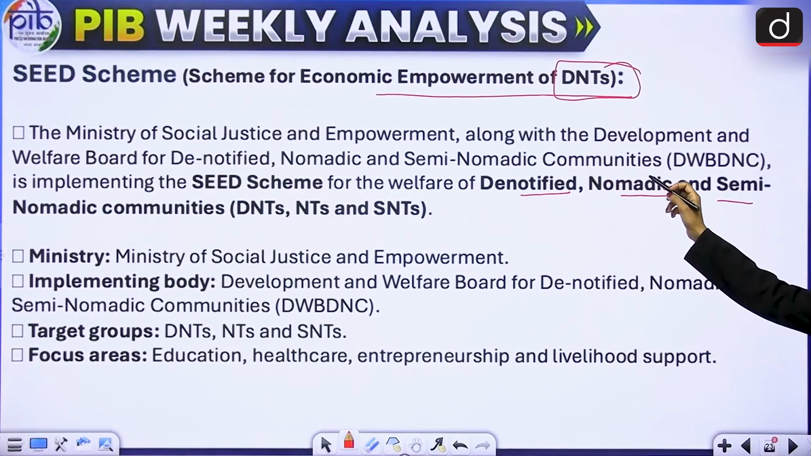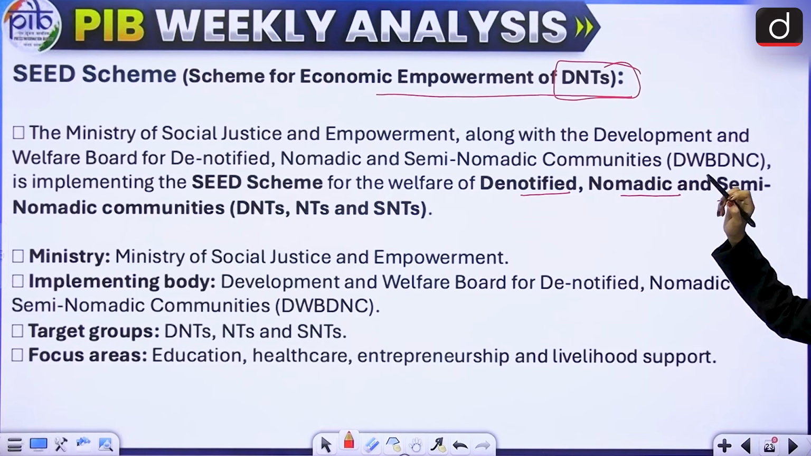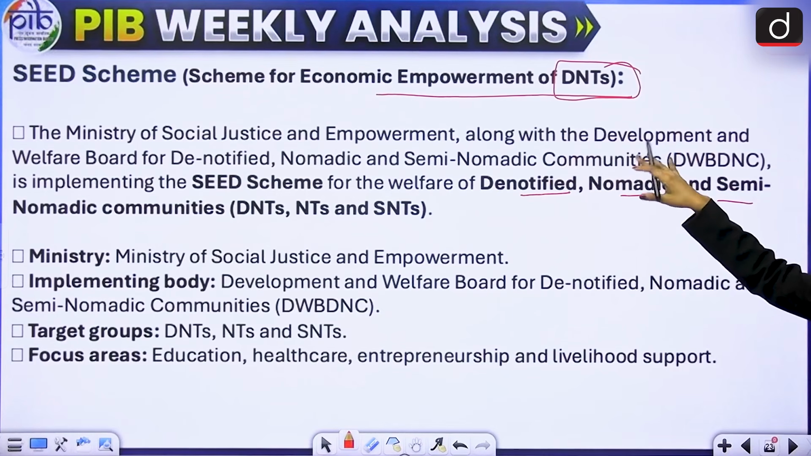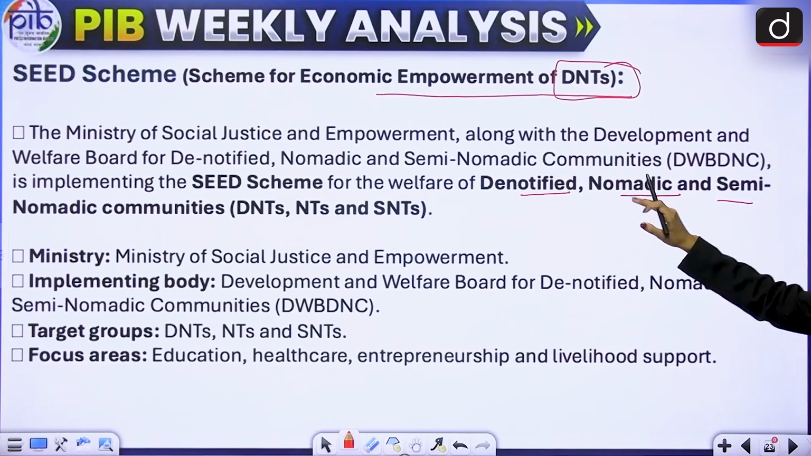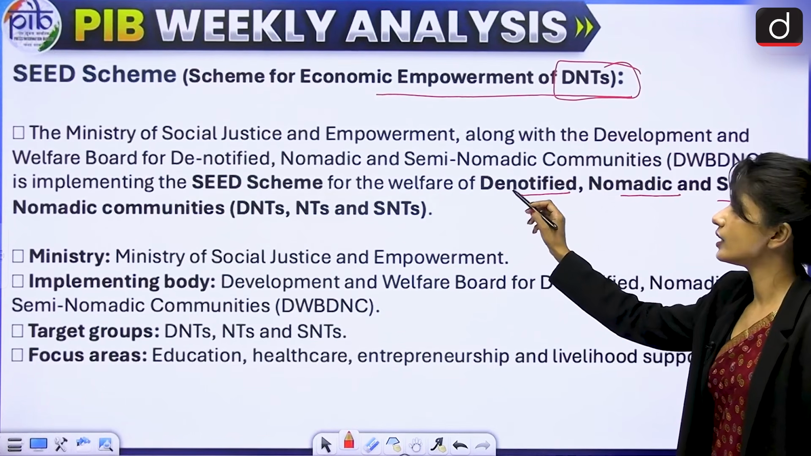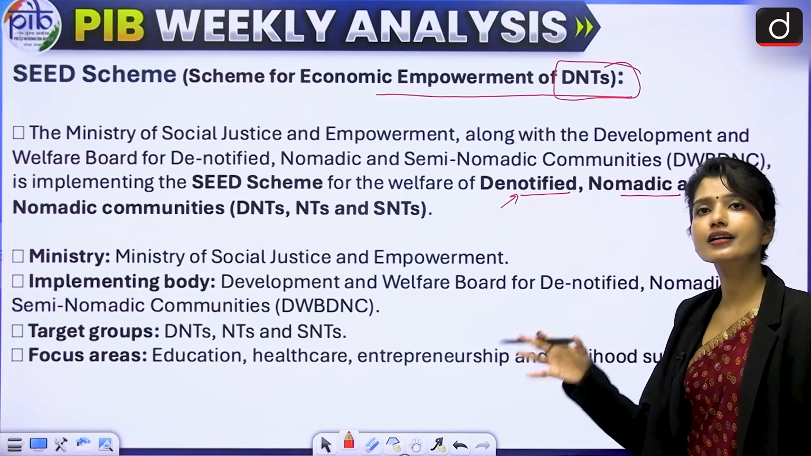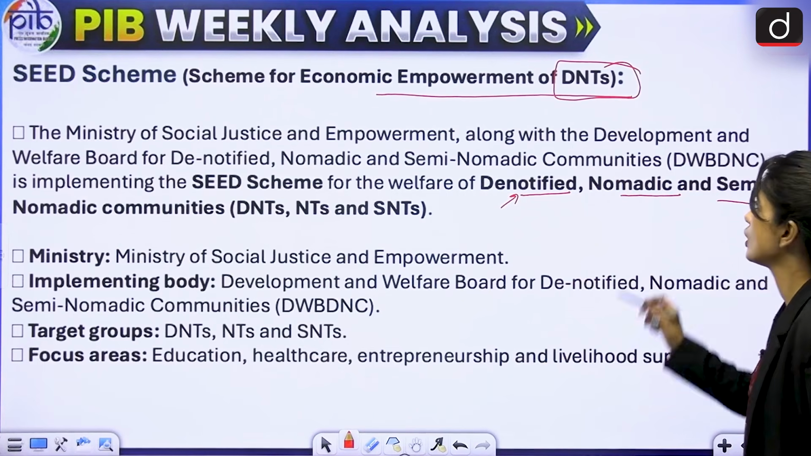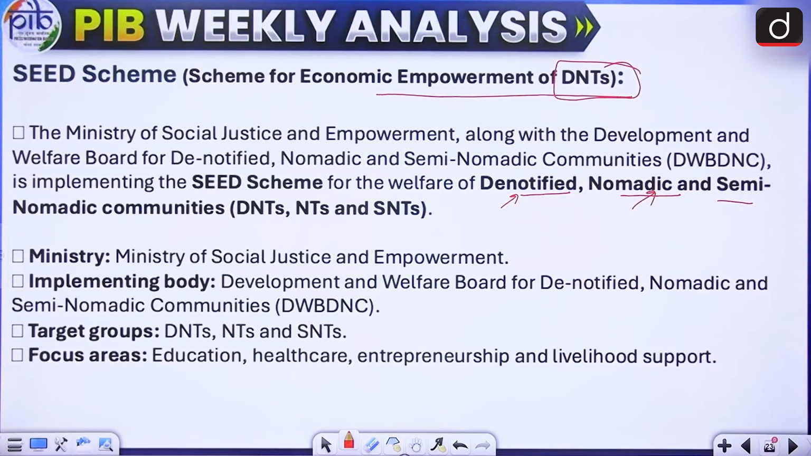Denotified communities are the communities that were labeled as criminal tribes under British rule, and during independence this label was removed from them. So they were later denotified. So denotified were initially criminal tribes under British rule. Later they were denotified after independence. What are nomadic? Nomadic are people who move from one place to another.